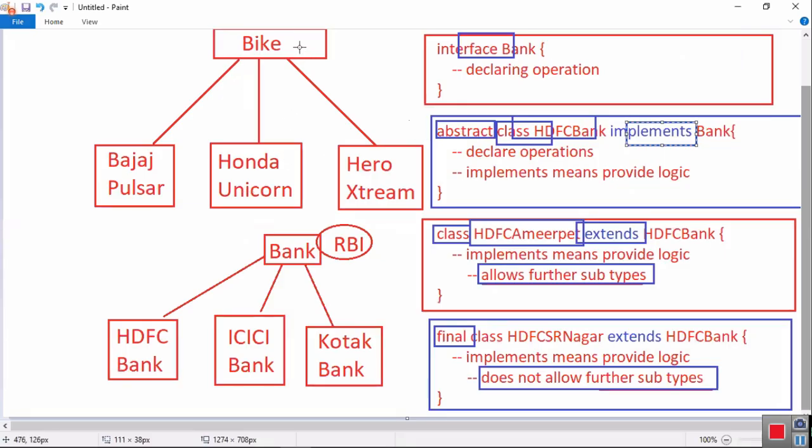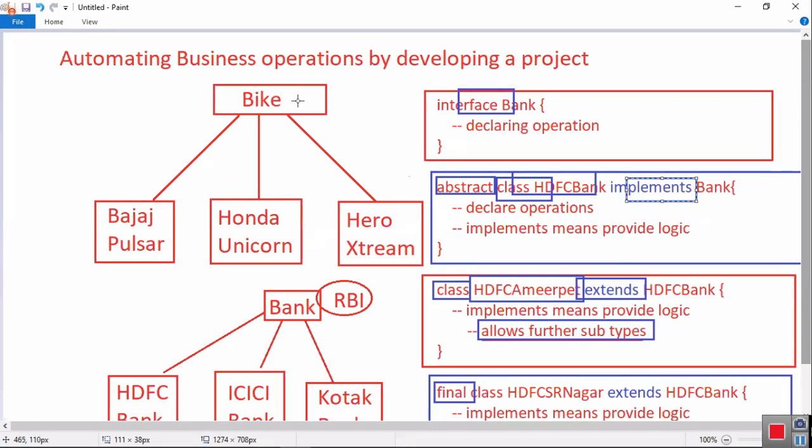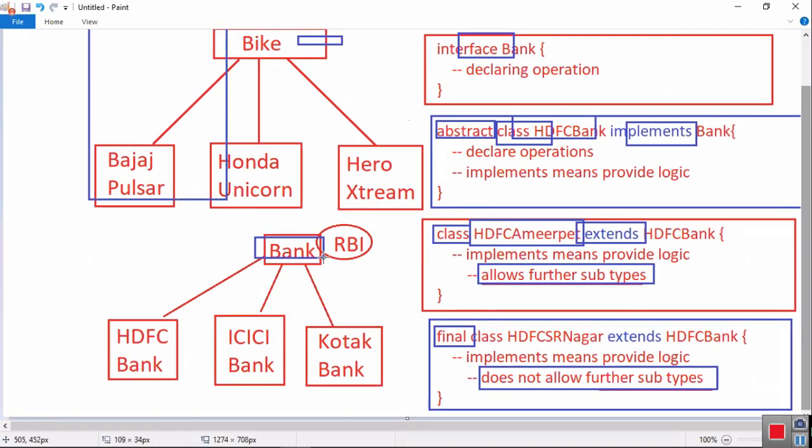Every object implementation: bike. If you just want to create a bike, a class is sufficient, but we have multiple subtypes, vertically like Bajaj Pulsar. Next, a bank is an object.